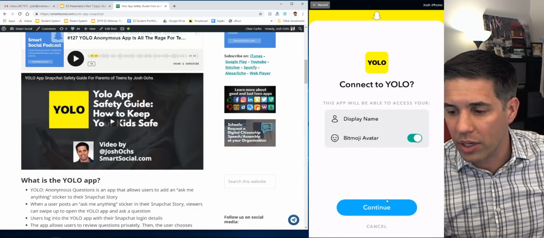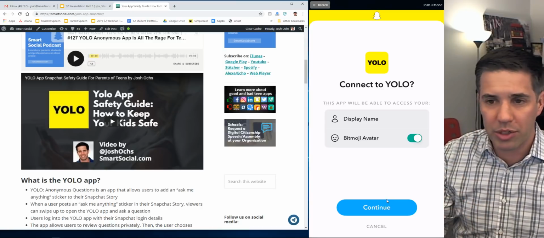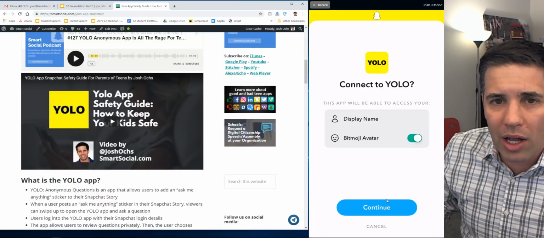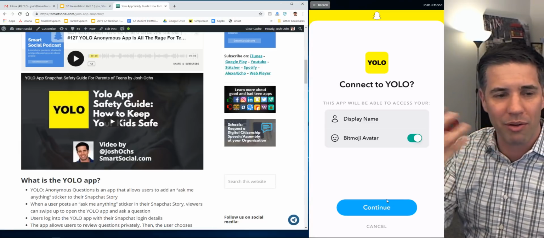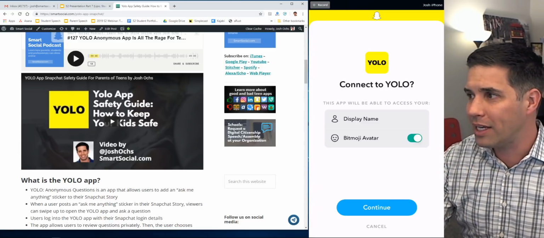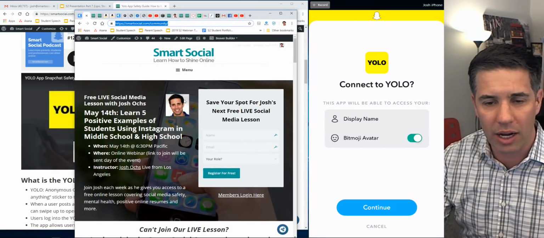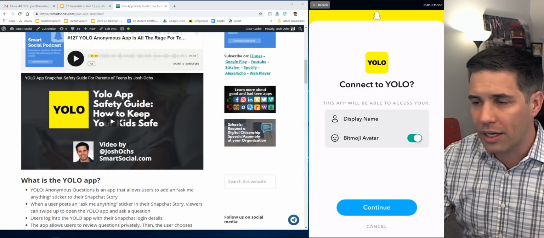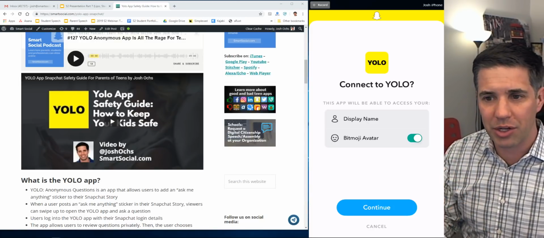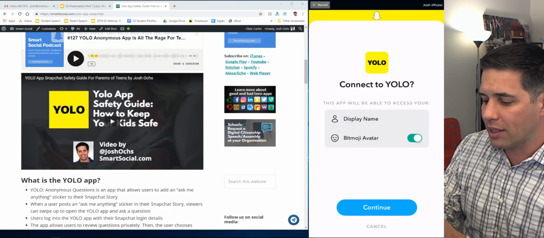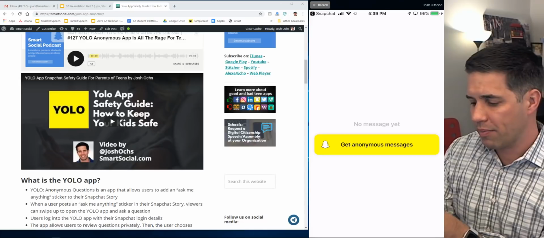Okay, so continue to YOLO. This app will be able to access your display name and your Bitmoji avatar. Most students on Snapchat use a Bitmoji avatar. They're not like me where they use their face, okay? I teach students use your real face. Now, you're right, this is my image on a lot of stuff. And it ends up schools and psychologists get behind us because we teach real reputation, not anonymous stuff. Okay, let's click continue. So they're getting the Josh Oakes data, okay?